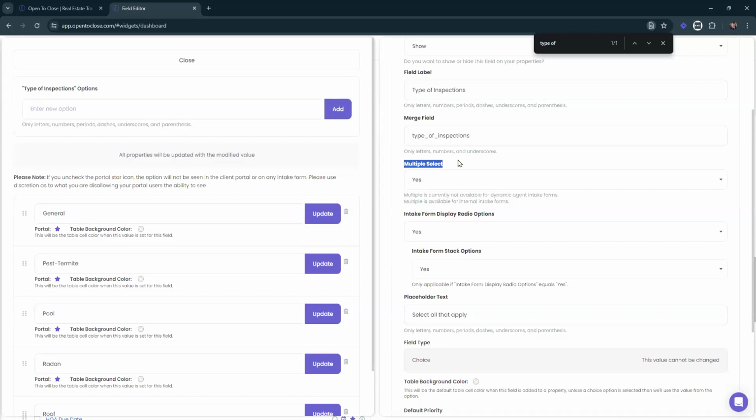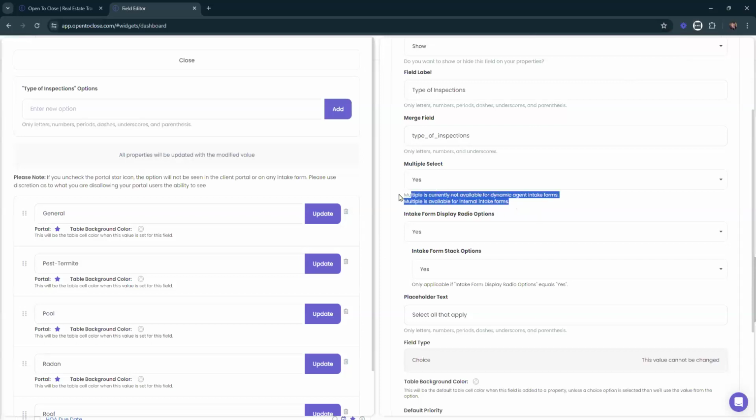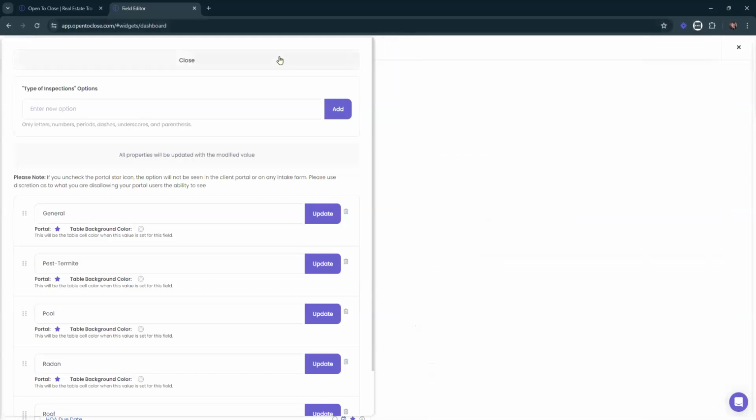You could have your conditional logic say, well, if it says that it's general and pest and termite, you might run into some issues with, well, what happens when it's general and pest and termite, but also pool? And the system kind of gets a little confused at that point. They're like, wait, are we considering this? Are we not considering this? So we do not allow for multiple select. Same thing with our intake forms and internally and dynamic. Multiple select does not work very well with conditional logic.